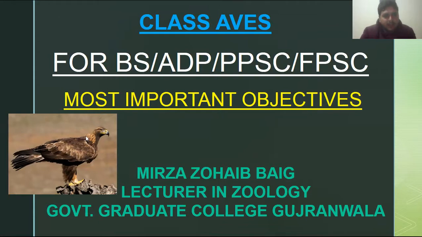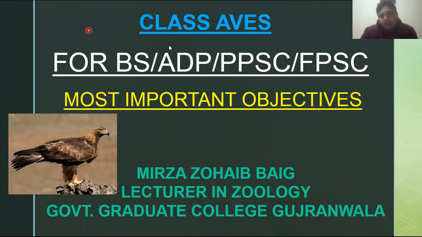You can see here is a bird, especially a golden eagle, and as you know, the eagle is also a bird, and birds have special characteristics. For example, the forelimb is modified into wings for flight. The whole body is covered by feathers that also act as an insulative covering. The most important adaptive character is the presence of feathers.